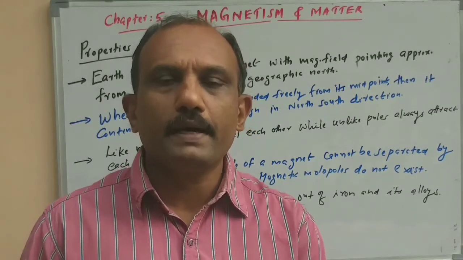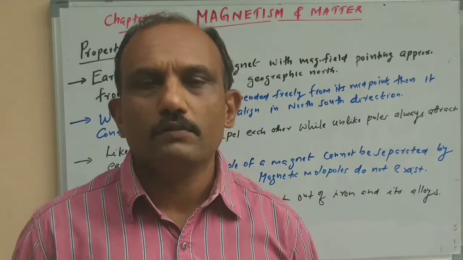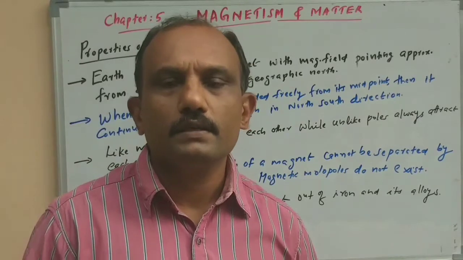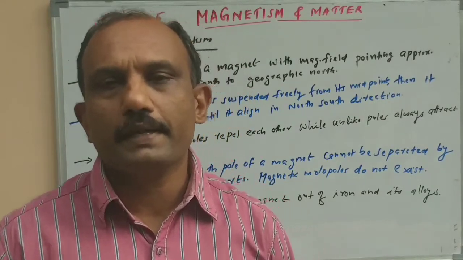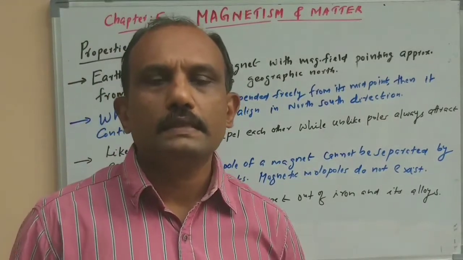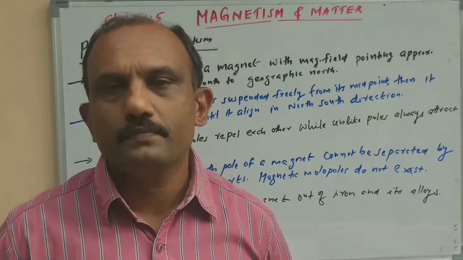Then, if you place a magnetic dipole in a magnetic field, there will be a torque. So what will be the expression for torque? Then we will discuss Gauss's law in magnetism, that is, how Gauss's law is modified in magnetism. Then we will discuss Earth as a magnet, Earth's magnetism, in detail.